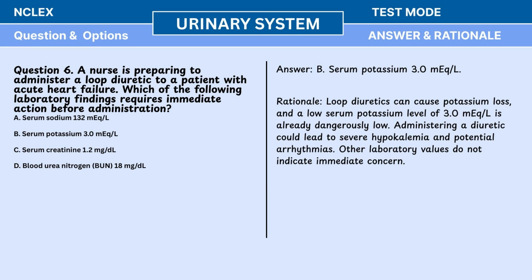Answer. B. Serum potassium 3.0 milliequivalent per liter. Rationale. Loop diuretics can cause potassium loss, and a low serum potassium level of 3.0 milliequivalent per liter is already dangerously low. Administering a diuretic could lead to severe hypokalemia and potential arrhythmias. Other laboratory values do not indicate immediate concern.